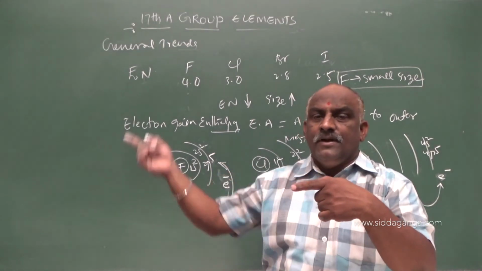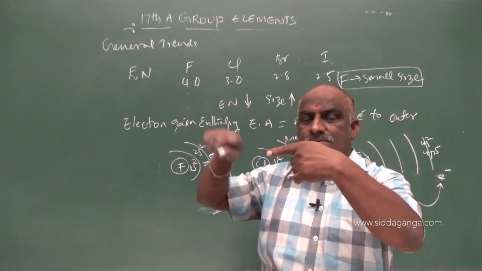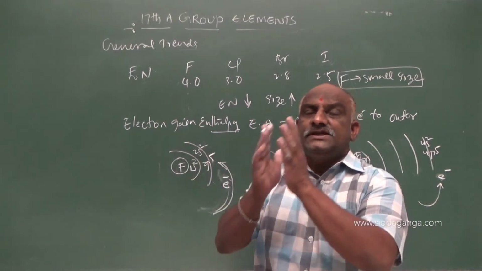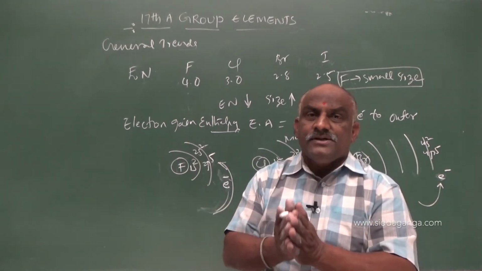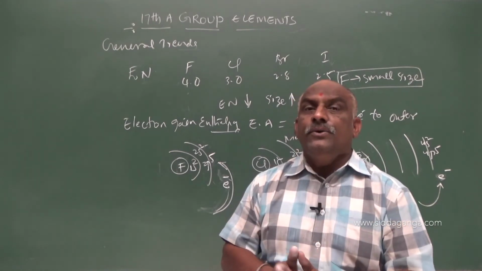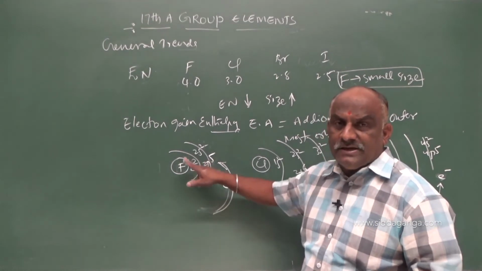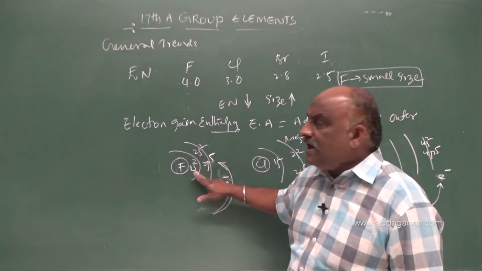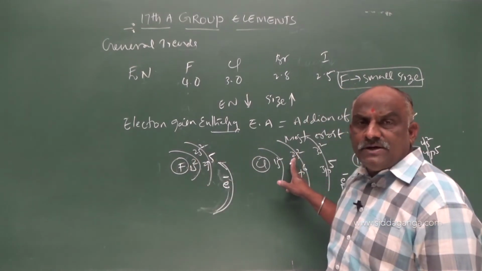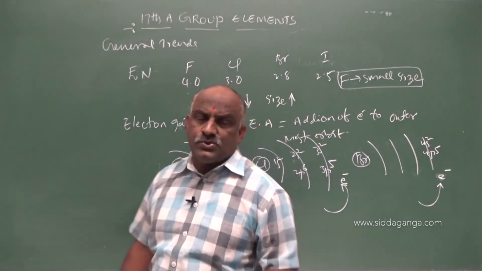Interelectronic repulsions take place between the outermost electrons and the approaching electron. It is clear: electrons revolve around the nucleus, and one electron approaches; then repulsion takes place. Why? Because the size is very small. Due to interelectronic repulsions, the electron gain enthalpy of fluorine is less than chlorine. This point is very important, my dear students. We expect this as a 2 marks question for the board.